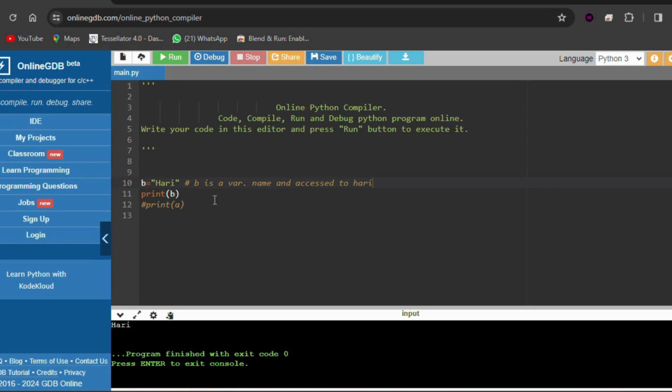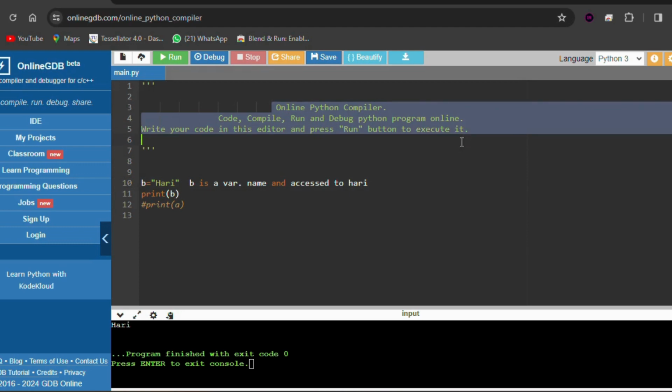And similarly, we can even write, see here, we wrote three quotes. This thing will not execute. This is just for a reference. What is there now? Online Python compiler. This will not print in the output. It is not showing in the output. It is just for reference.